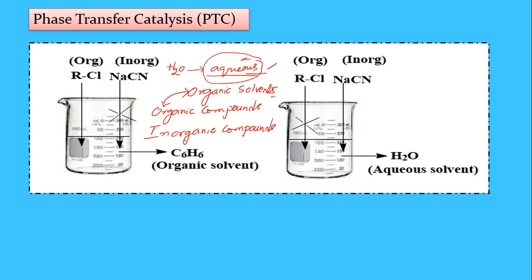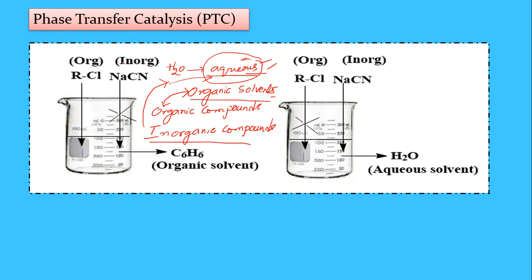And the other type of compounds is inorganic compounds. These inorganic compounds are generally soluble in water, that is, in the aqueous medium, and insoluble in organic solvents. So they are exactly opposite. Organic compounds are soluble in organic solvents and inorganic compounds are soluble in the aqueous solvent. So different compounds are soluble in different phases.